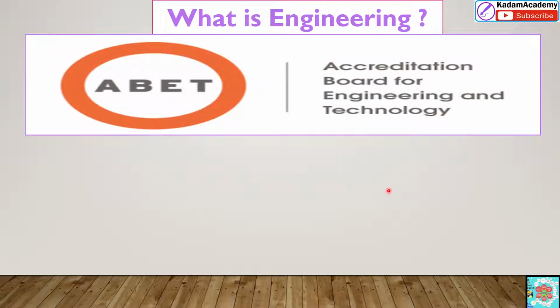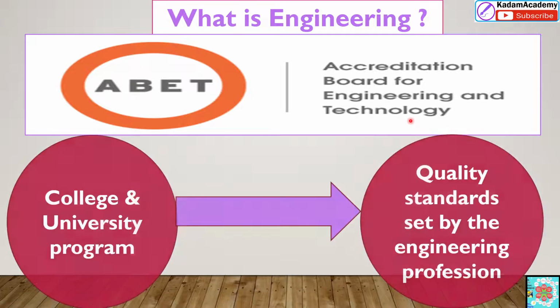Before going to engineering, at the international level, ABET, A-B-E-T, is the Accreditation Board for Engineering and Technology. This ABET accreditation is an assurance that a college or university program meets the quality standards set or established by the profession for which it prepares the students. Suppose a mechanical engineer has to work in the mechanical industry, or any engineer has to work in industry.